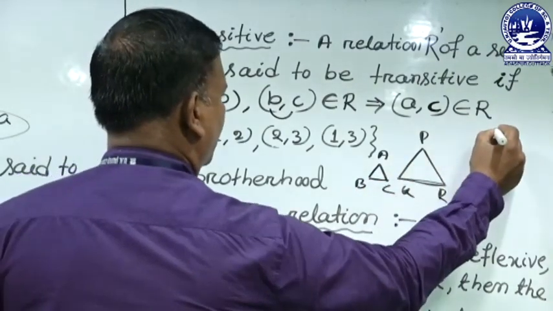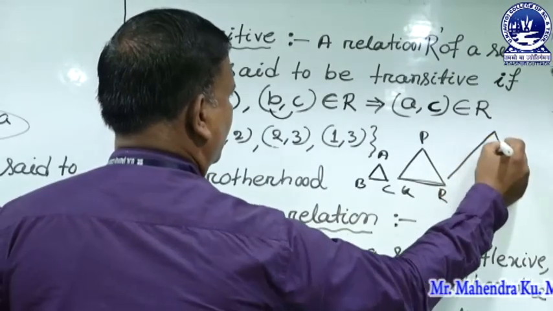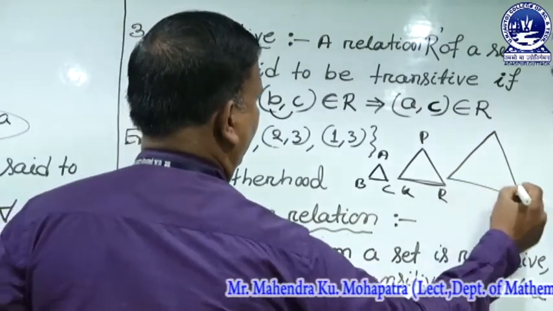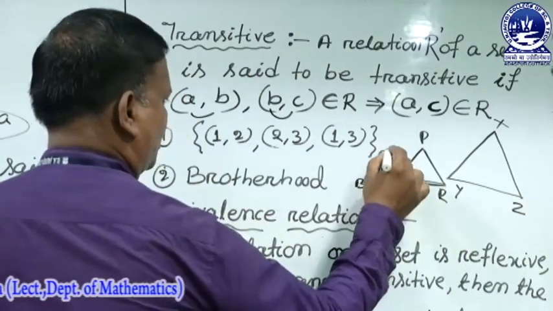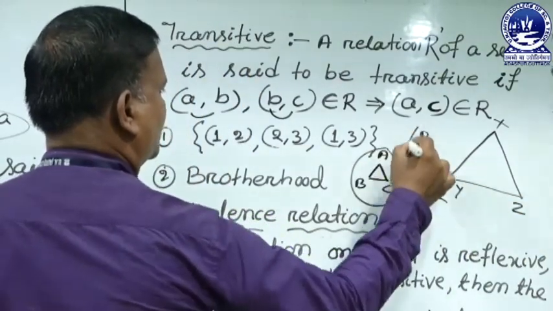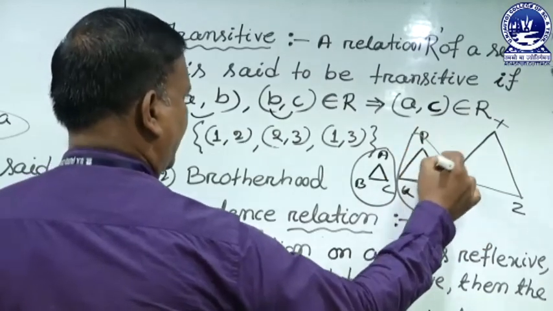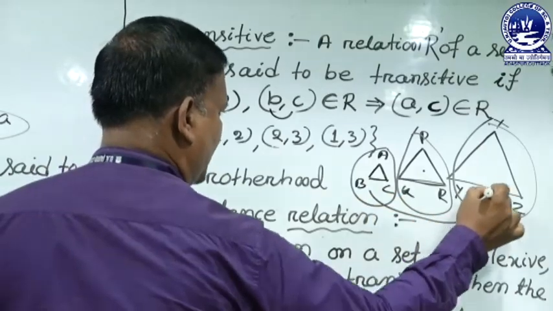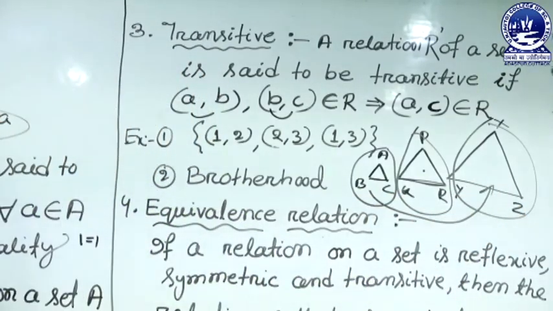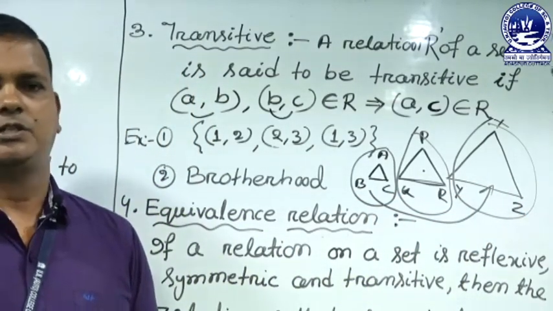If PQR is similar to another triangle XYZ, that means the first triangle is similar to the second triangle and the second triangle is similar to the third triangle. Then the first triangle must be similar to the third. So similarity of triangles is transitive.